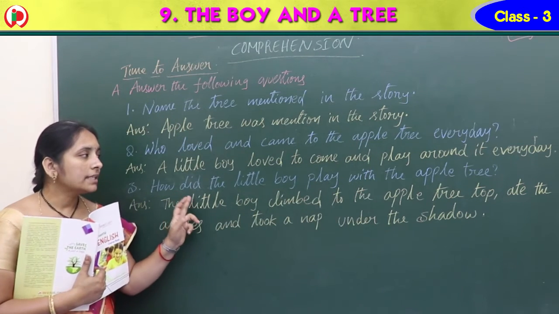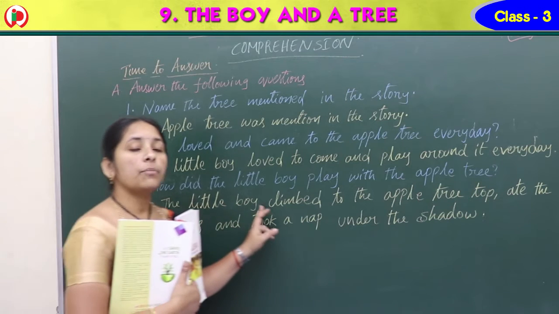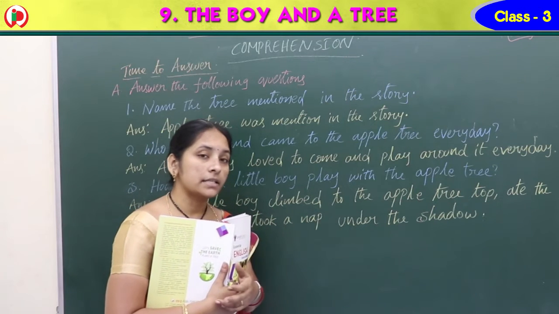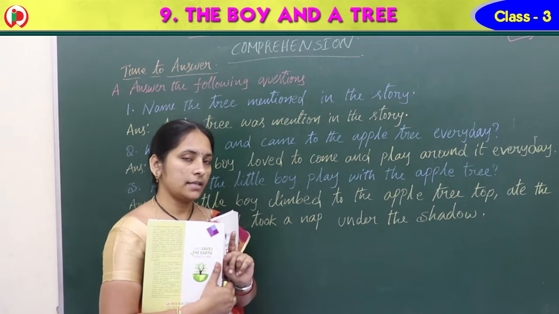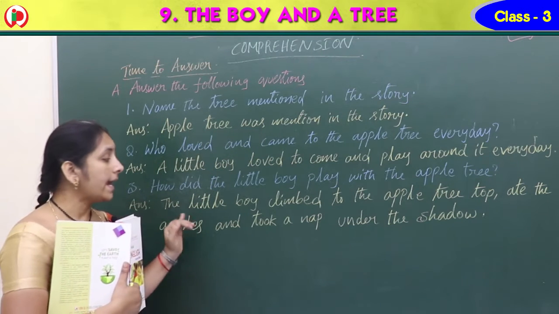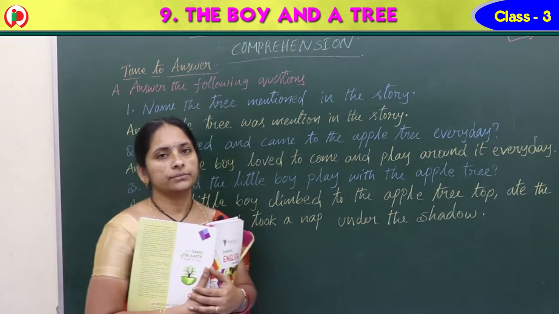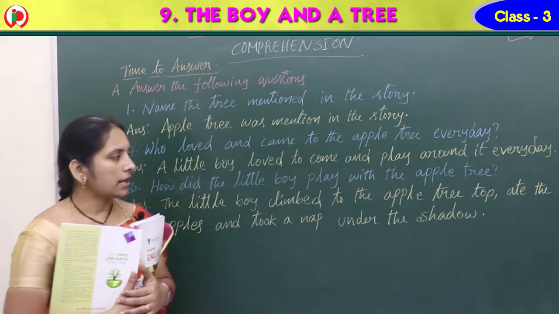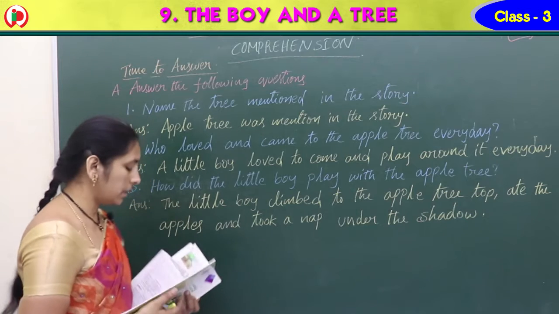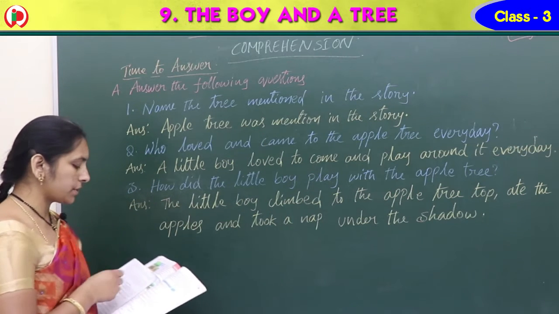So, how did the little boy play with the apple tree? The little boy climbed to the apple tree top. That is how he was playing. And another one, he ate all the apples. So, ate the apples and took a nap under the shadow. Right? So, this is the third question. And see the fourth question.